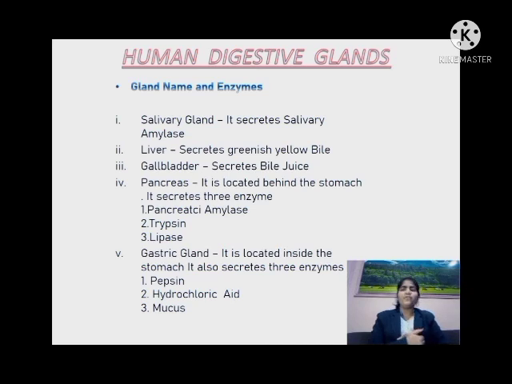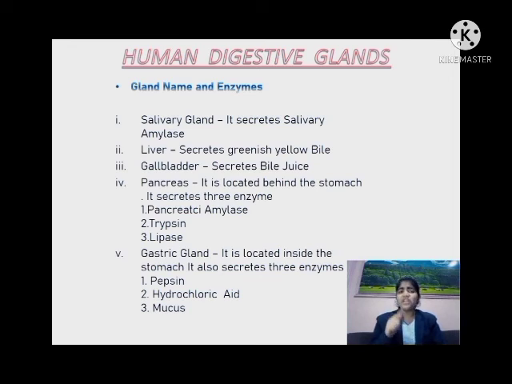Before understanding the working of the human digestive system, let's understand some digestive glands which are present in our organs. The first gland is the salivary gland, which is present in our mouth. It contains saliva, which secretes salivary amylase, an enzyme. Next is the liver. The liver is an excretory organ. It secretes greenish yellow bile. Next is the gallbladder. It secretes bile juice.